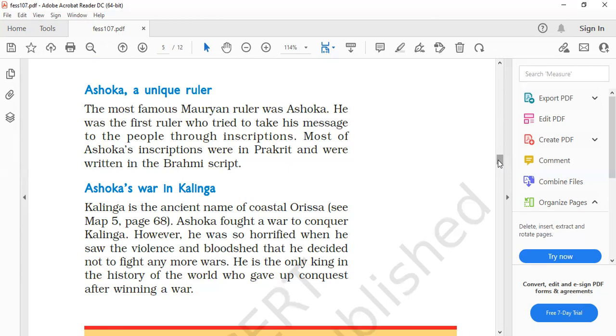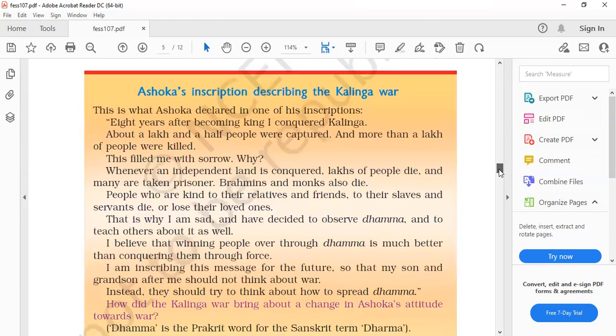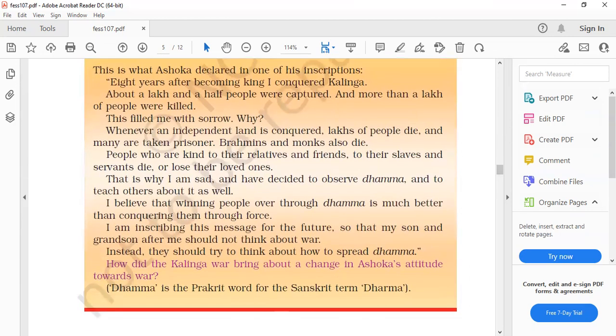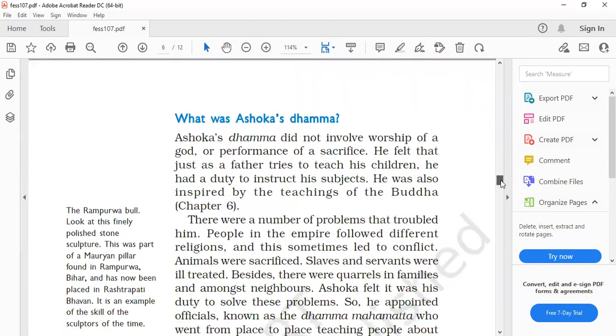Now here, what do you mean by Dhamma? You can see the last line here. Dhamma is the Prakrit word for the Sanskrit term Dharma. So are Dhamma and Dharma both the same? You can get MCQ questions. Is Dhamma or Dharma the same? So you have to write Dhamma is the Prakrit word of the Sanskrit term Dharma, and yes, it's the same. Okay.